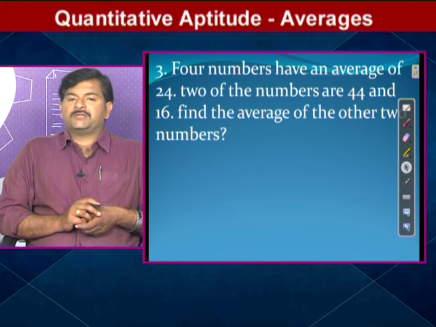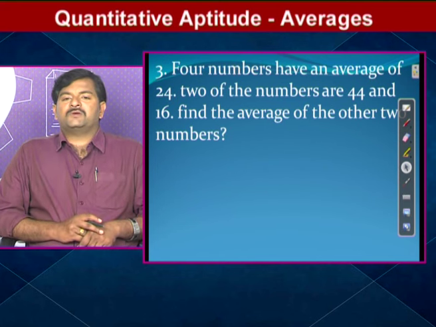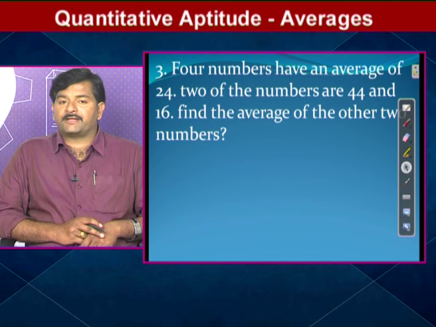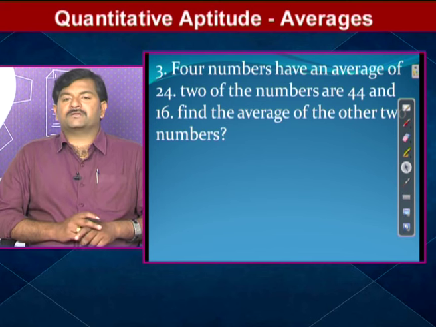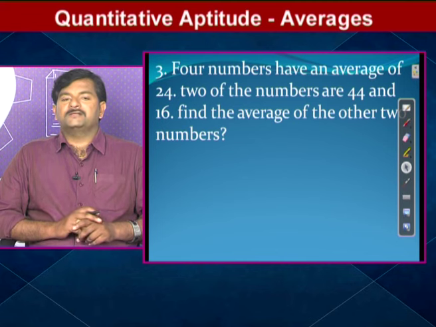That is question number 3. See, observe here, it is also an interesting question. 4 numbers have an average of 24. 2 of the numbers are 44 and 16. Find the average of the other 2 numbers. It's a different question but very easy.